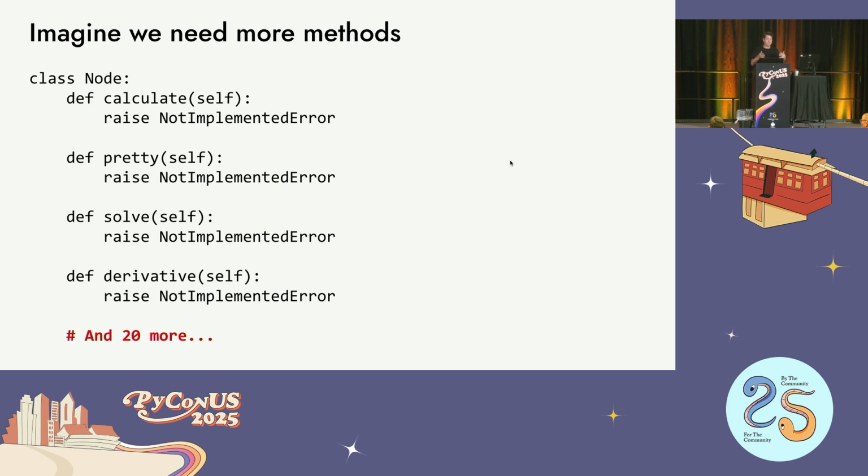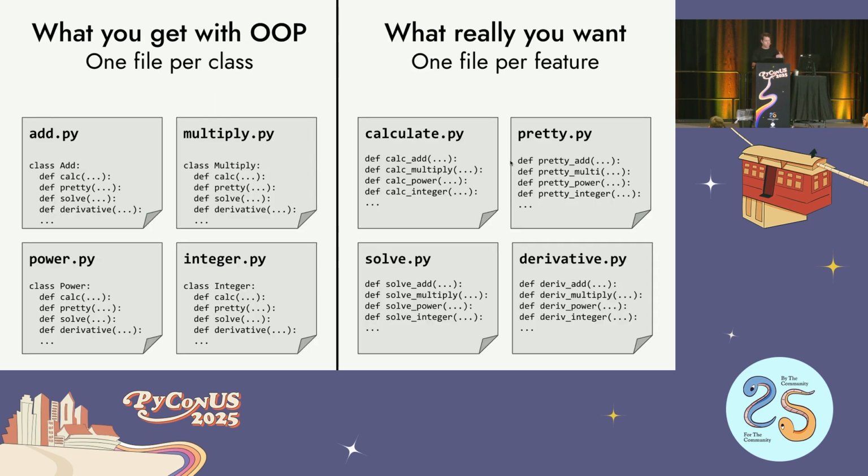And maybe you want to split some of the functionality across different files. Well, if you're using OOP for that, what you're going to end up with is one file per class. And in some languages like Java, that's what you're supposed to do. That's fine. But the problem is that what you really want a lot of the time when you're implementing a system is all the related functionality of that system to be near each other. Like, hey, here's calculations and how they work. And here's pretty printing. And here's the solver part of my system. And here's the derivative part of my calculator.